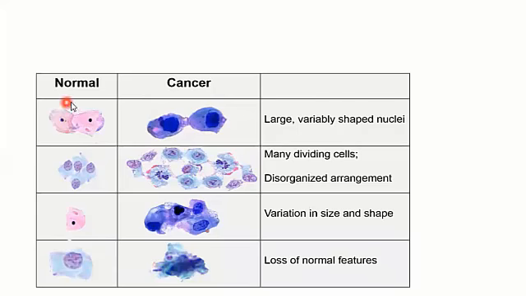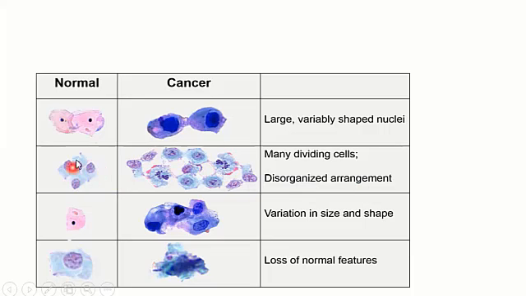You can see in the diagram, this is the normal cell, this is the cancerous cell. What is the difference? Large variably shaped nuclei are there. You can see the difference in the two. In the normal cells, the nuclei are actually of small, normal size, but in the cancerous cells, the nuclei are of large size. Number two, many dividing cells, disorganized arrangement.